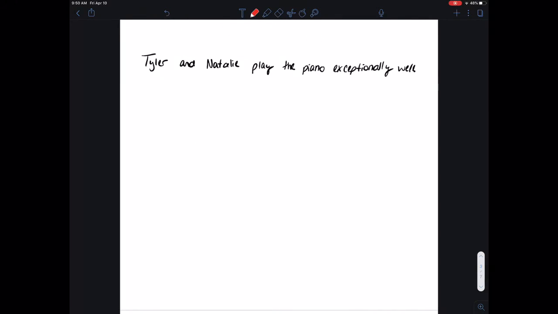All right, this next one's going to be a little bit trickier. Tyler and Natalie play the piano exceptionally well. Okay, play is my verb. Who or what play? Tyler and Natalie. Okay, Tyler and Natalie play who or what? Play piano. It's an action verb, so I've got a direct object, and the modifies piano. Well, that is saying how they play. They play well. And exceptionally modifies well.